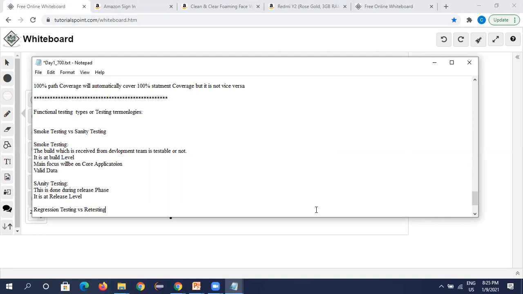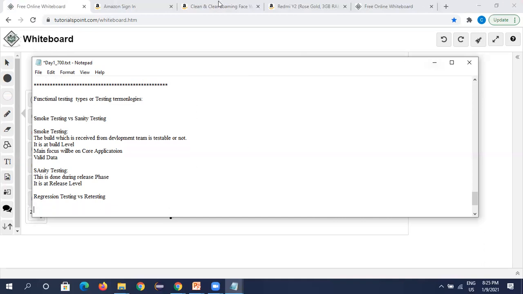After that, UAT, alpha and beta testing will be done. After beta testing also, sometimes in some organizations they do smoke test because they want to make sure. Alpha testing is in the development premises, making the environment. Beta testing is in the client premises, making the environment. So when they go live also, they do some smoke test. Okay, clear.